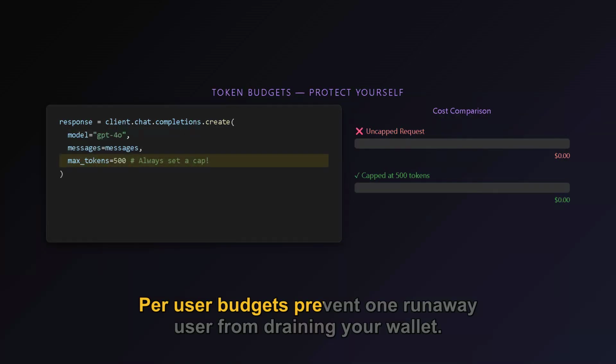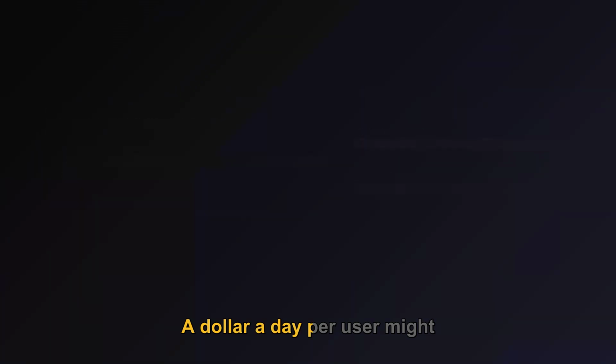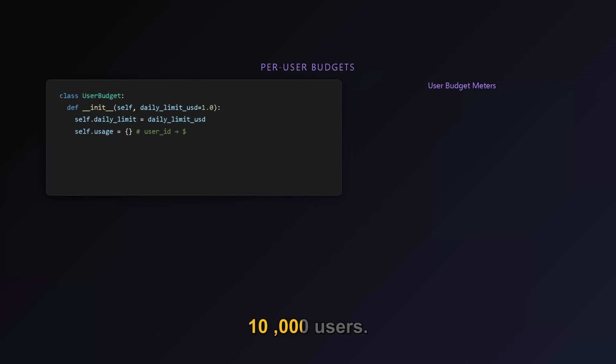Per-user budgets prevent one runaway user from draining your wallet. Track each user's daily spend and reject requests once they hit their limit. $1 a day per user might sound generous until you multiply it by 10,000 users.